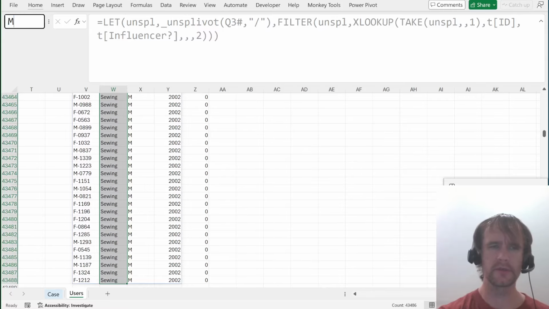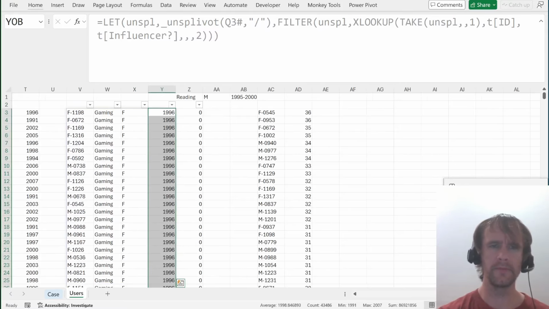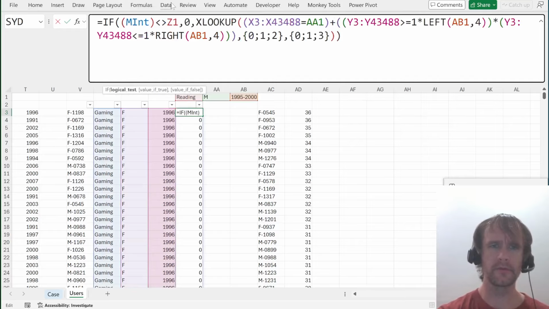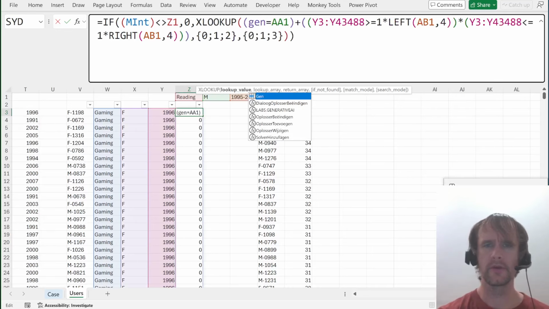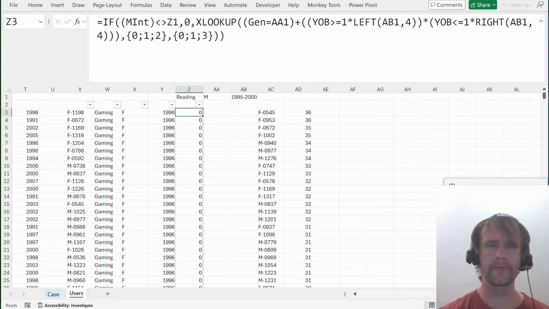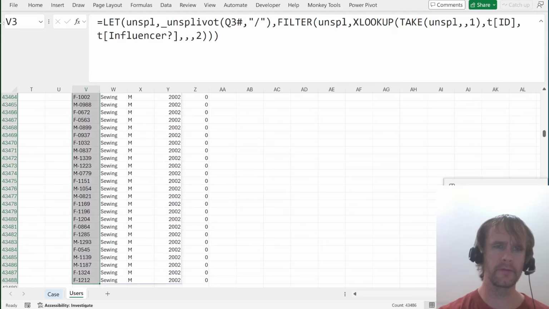So call this int gender and job, and then int gender job again. Okay, and then just call this inf long.